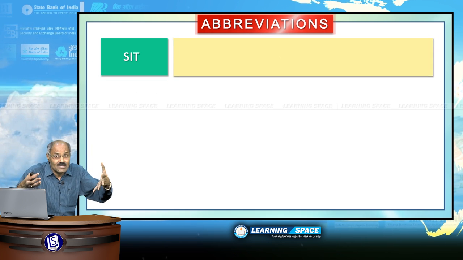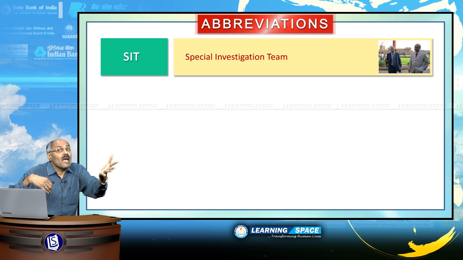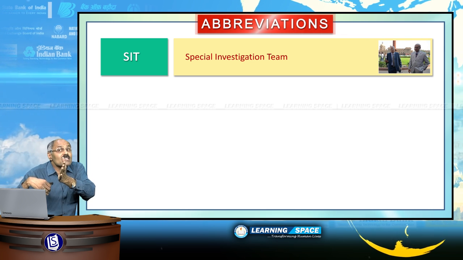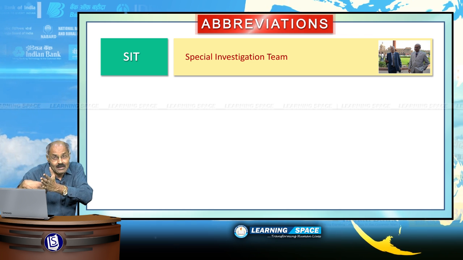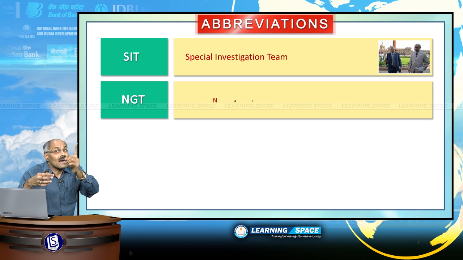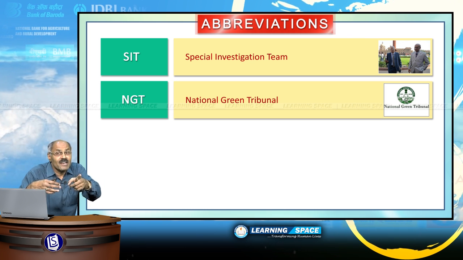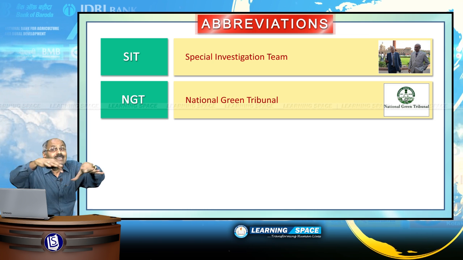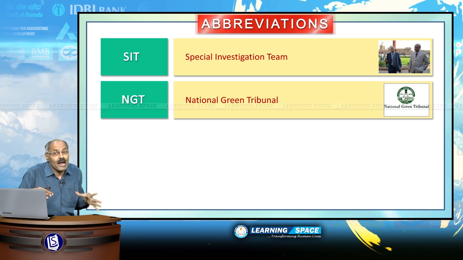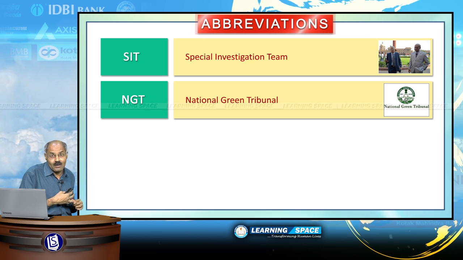SIT, Special Investigation Team. It may mean any special investigation team, but everyone is aware about special investigation team on black money, right? NGT, National Green Tribunal. This is the statutory body established on 18th October 2010, basically to ensure or to protect environment in the country, and established in the year 2010. This is the statutory body.